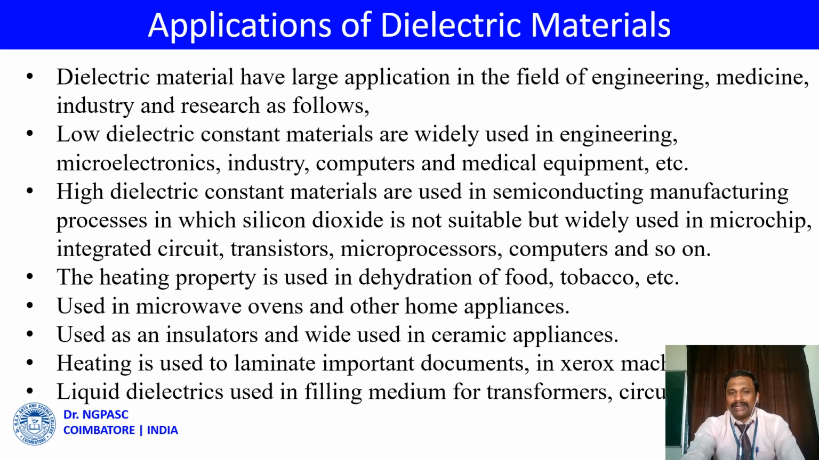The heating property is used in dehydration of food, tobacco, etc. It is used in microwave ovens and other home appliances like gas lighters and igniters. It is used as an insulator and widely used in ceramic appliances. Heating is used to laminate important documents in Xerox machines. Similarly, liquid dielectrics are used as filling medium in transformers and circuit breakers.